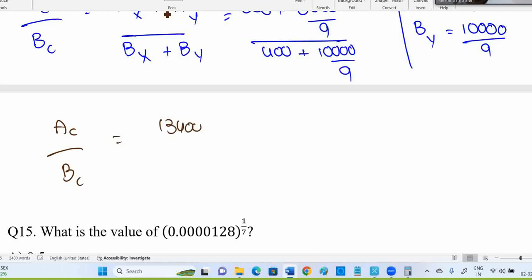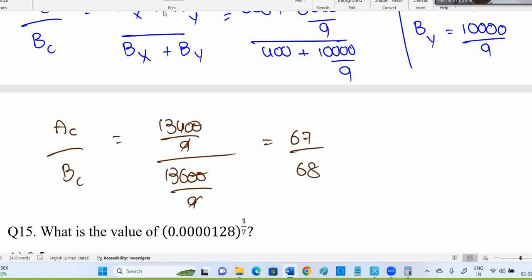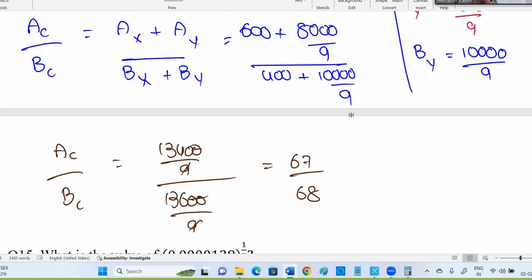A in C, B in C. A in C is 13,400 divided by 9. Here 13,600 divided by 9. 9 cancels, this cancels. It's 67 out of 68. Guys, okay, I'll just show you again. Up to here, if you know, then the next step will be there. But up to this point, how we got 67, 68 is important.